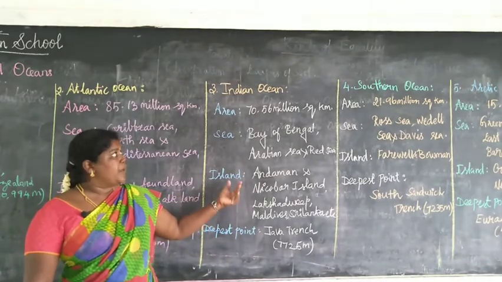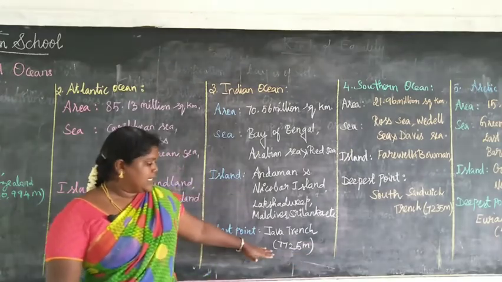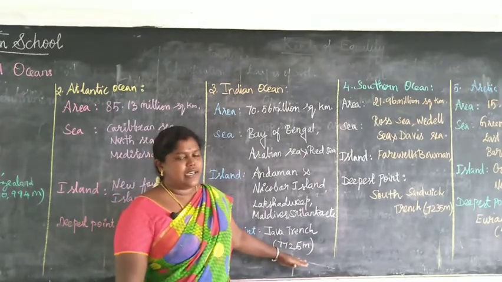So the deepest point in the Indian Ocean is the Java Trench. It is 7,725 meters deep.